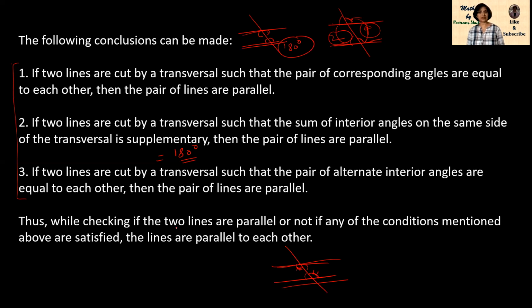Thus, while checking if two lines are parallel or not, if any of the conditions above are satisfied, the lines are parallel to each other. Clear? If any of these conditions is satisfied, then the two lines which the transversal is cutting will be parallel.